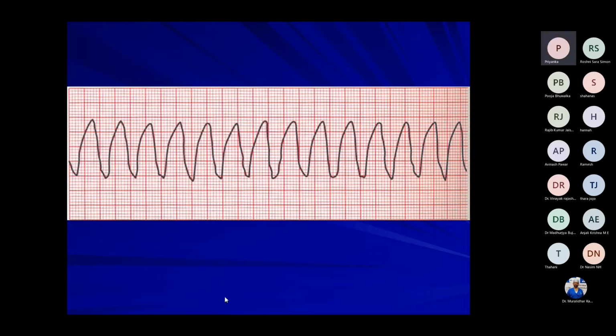Rate control, sir. How? The patient is unstable, no? Pressure is 60. You have to give synchronized cardioversion. Okay.